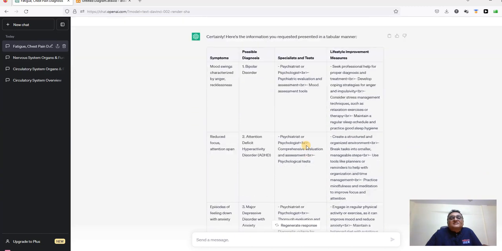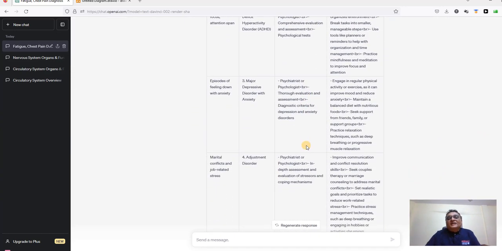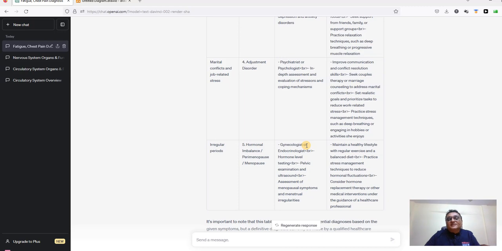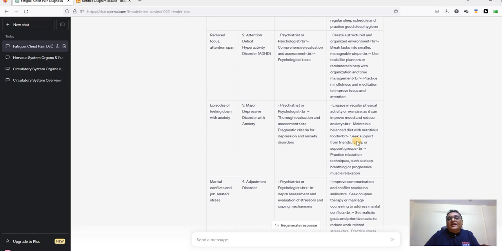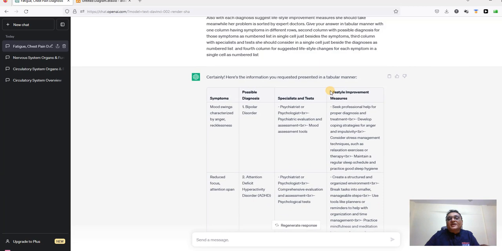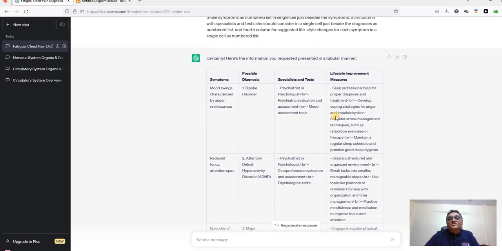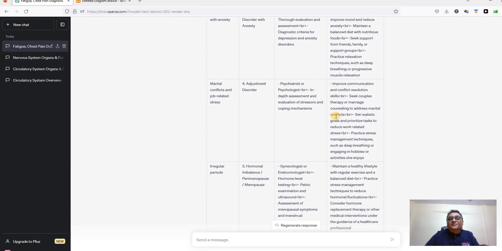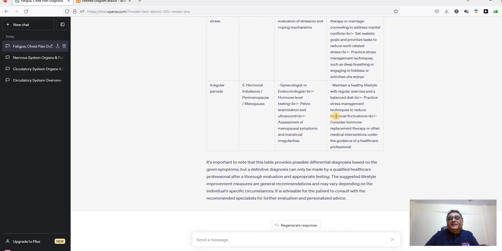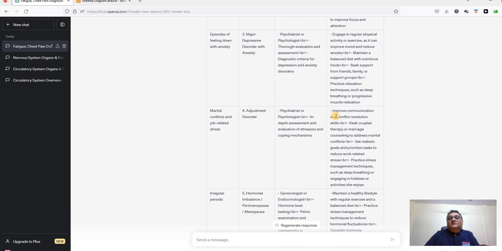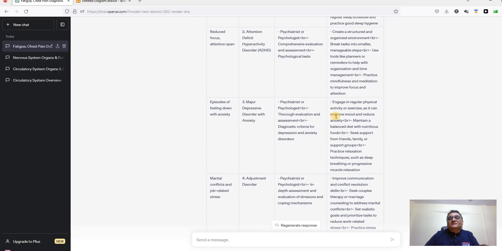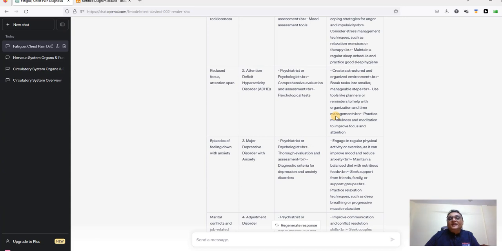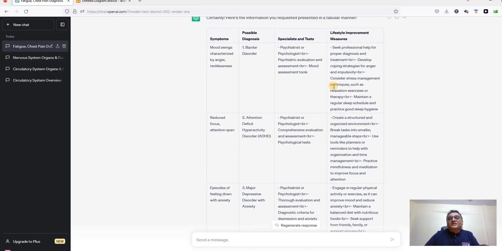Okay. Now this is the diagnosis which she has been given, and in one column you can already see that it has also given lifestyle improvement measures. So by the time the doctor's appointment is obtained, and by the time the problem is sorted out, some relaxation or at least some relief can be obtained by adopting these measures.